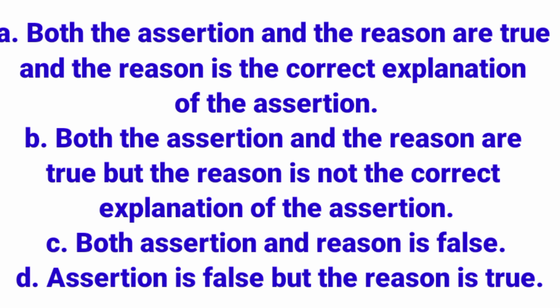B. Both the assertion and the reason are true, but the reason is not the correct explanation of the assertion. C. Both assertion and reason are false. D. Assertion is false, but the reason is true.